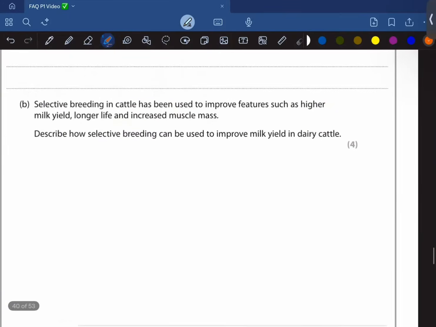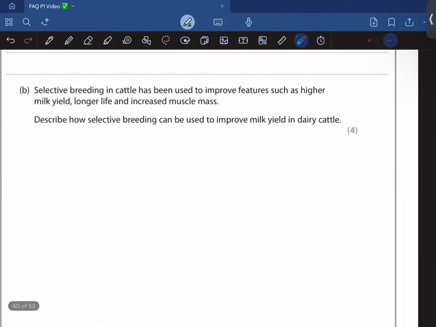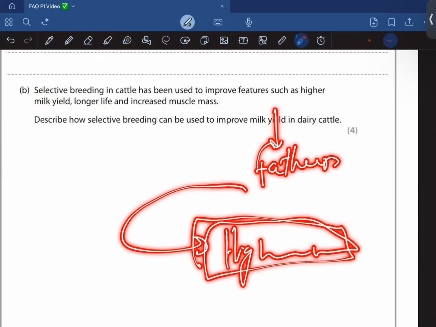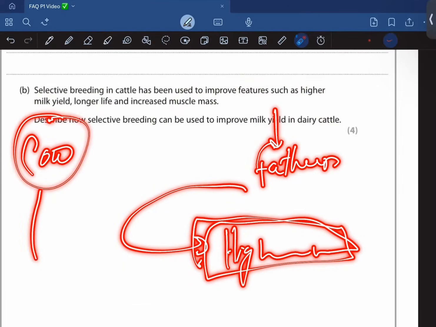Moving on. Selective breeding in cattle has been used to improve features such as higher milk yield, longer life, and increased muscle mass. Describe how selective breeding could be used to improve milk yield in dairy cattle. Okay, so first of all, you select a father, or a bull, that has produced offspring with higher milk yield. You do the same for the mother, so you select a mother that has produced an offspring with the highest milk yield as well, and you breed these two.